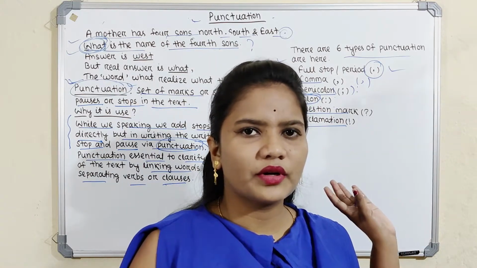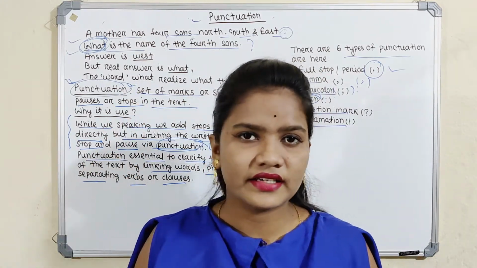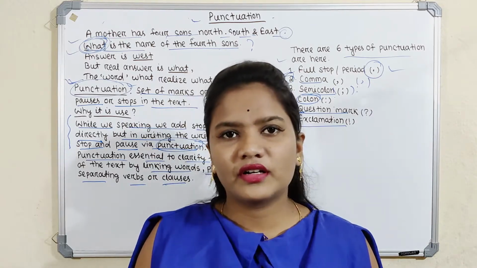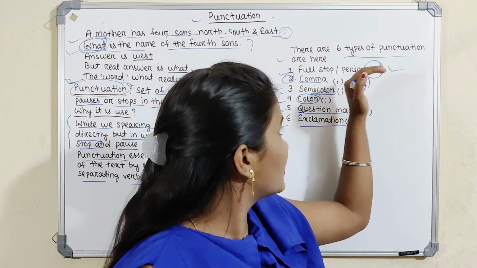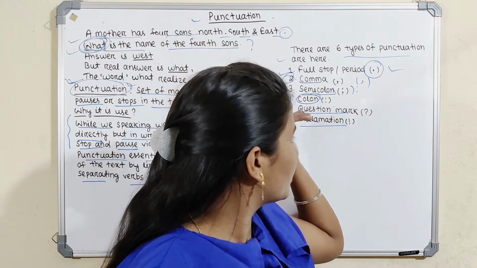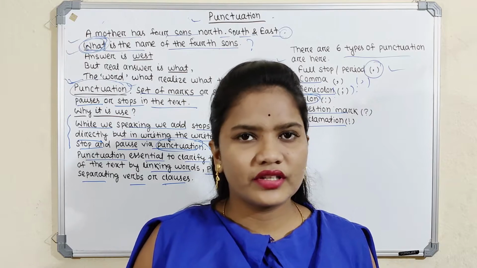Today we learned what punctuation is, why it is needed, and the types of punctuation. But tomorrow we will discuss briefly each punctuation mark, like full stop, comma, semicolon, colon, question mark, and exclamation, with examples.